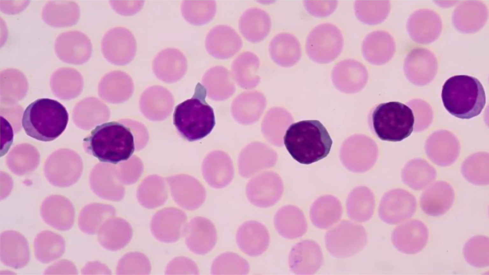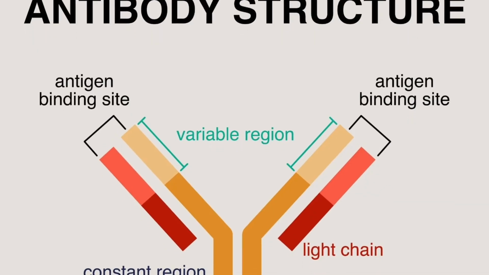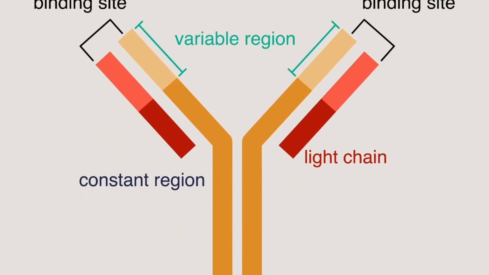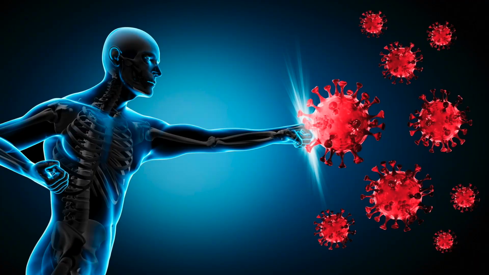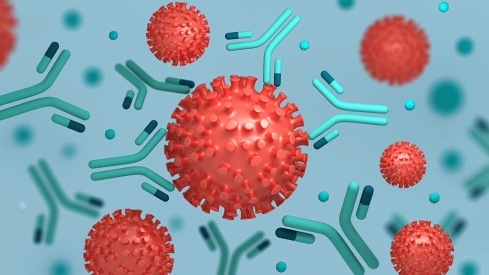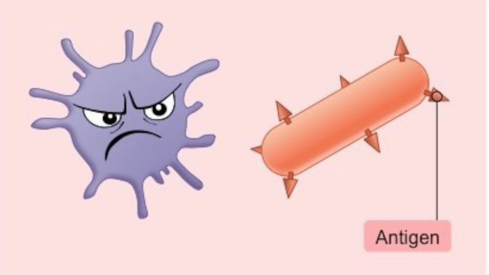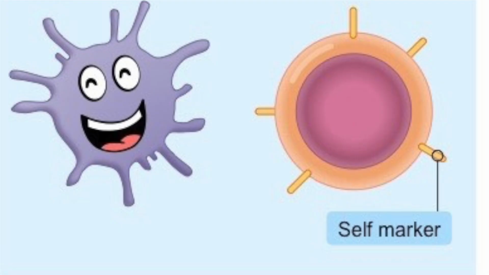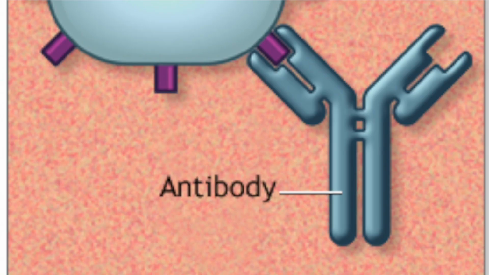Lymphocytes are white blood cells that produce antibodies, which are basically Y-shaped protein molecules, and their shape is complementary to the shape of a particular antigen. They show specificity. Antigens are chemicals that are recognized by the body as being foreign, which means that they are not part of the body's normal set of chemical substances. They are the chemicals that stimulate the immune response, which is basically the production of specific antibodies.